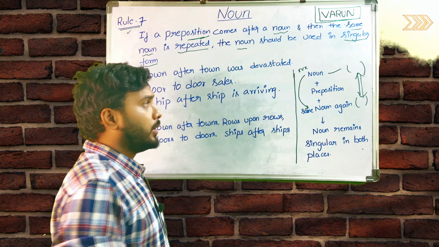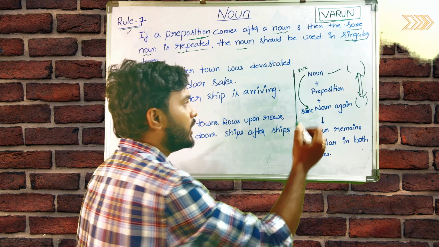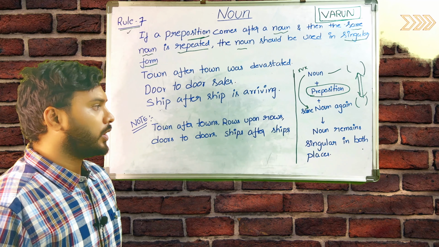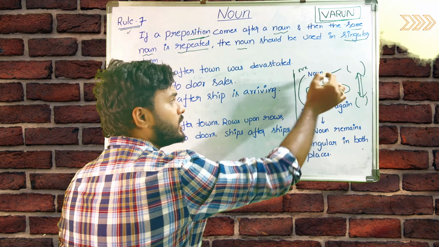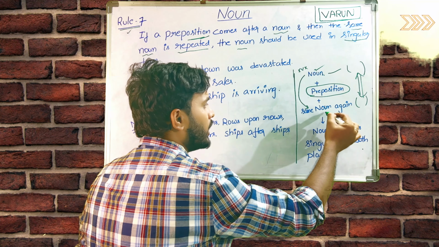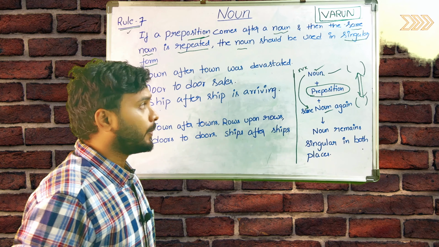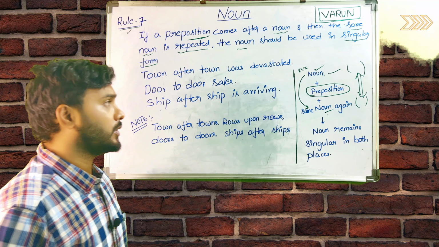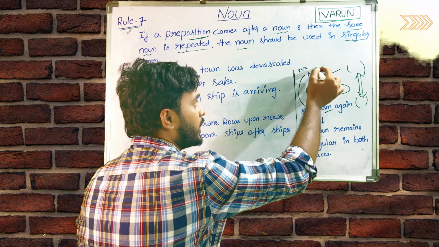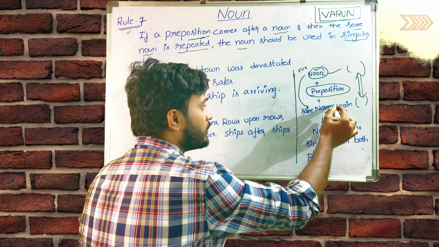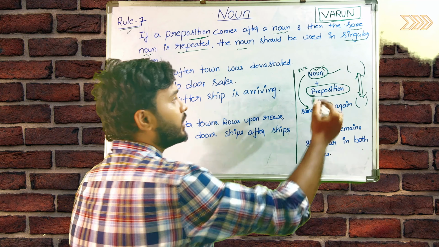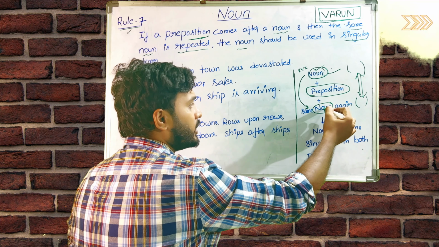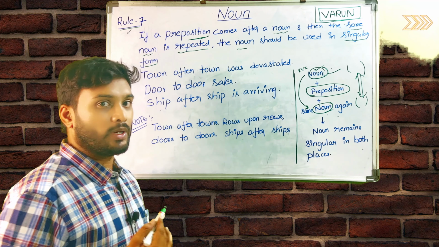Okay, between these two nouns we'll use a preposition. In this scenario, this noun and this noun are the same word, and always these nouns will be in singular, not only in one place. Here there's a noun, whatever the noun mentioned here, we'll mention the same noun here also. Suppose here we mention door, here also we mention door. In this scenario, this noun and this noun always will be in singular.